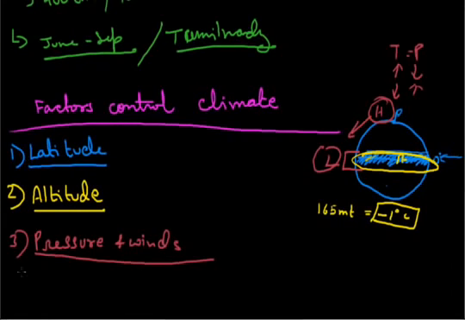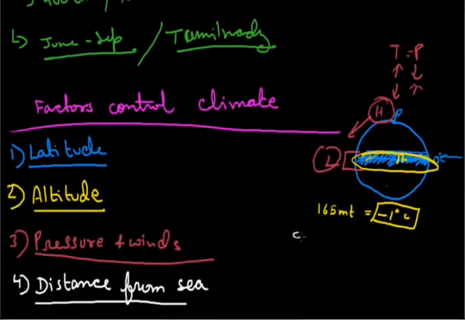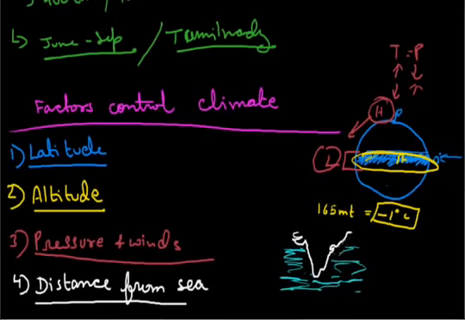Now the next factor is distance from sea. As we know, land becomes hot very soon and similarly becomes cold very soon, while the sea takes time to become warm, and similarly it also takes time to become cold.